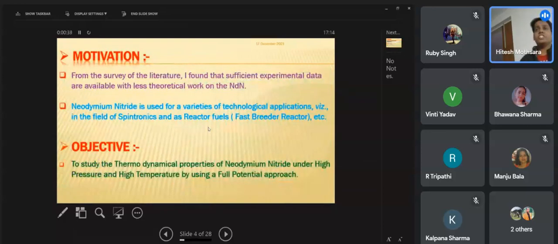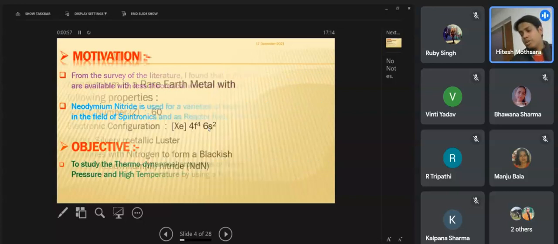From the survey of literature, we found that sufficient experimental data are available on neodymium nitride with less theoretical work. Neodymium nitride is used for a variety of technological applications, like in the field of spintronics and as a fuel in reactors. Today, I'm going to be reporting on the results of the study we have carried out.